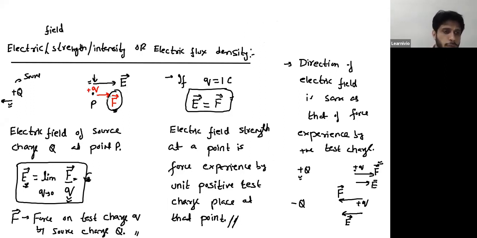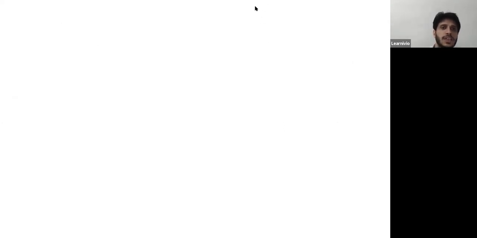So till now, whatever we have done for electric field is very generic. All these results are valid for any type of charge configuration. Your charge could be a point charge, it could be a sphere, it could be a rod, it could be anything. But now we will derive some relations which are valid only for point charges.